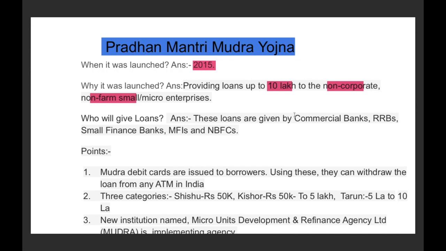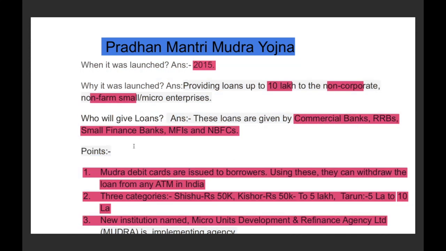These loans will be given by commercial banks, RRBs, small finance banks, microfinance institutions, and non-banking financial corporations. Understood? It is not that these loans will only be given by SBI and PNB. They can be given by SFBs, RRBs and MFIs also. This is very important to remember here.